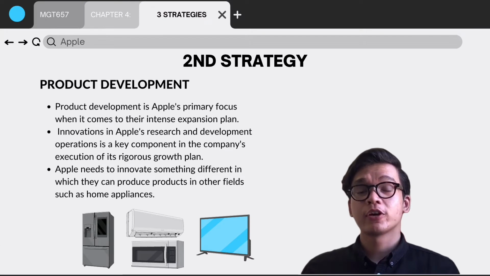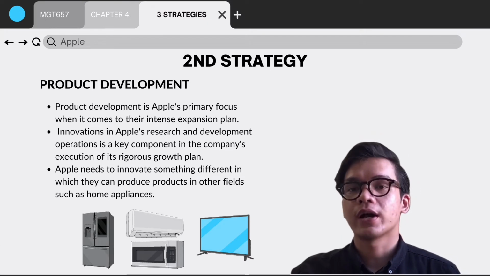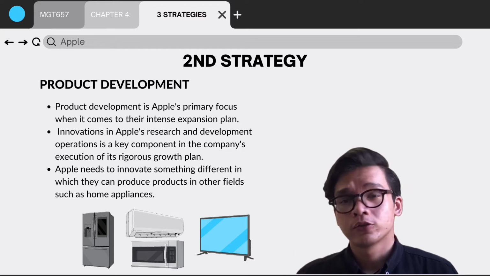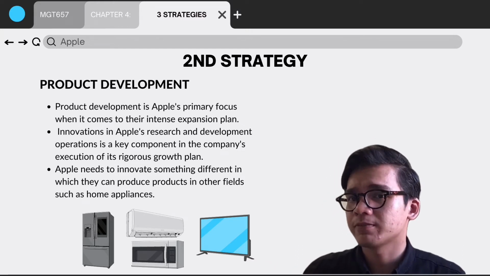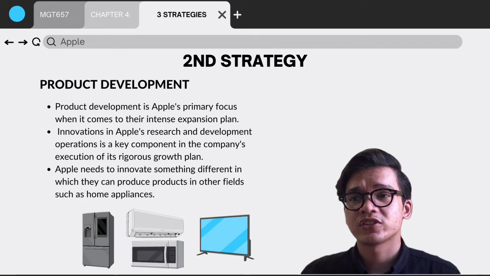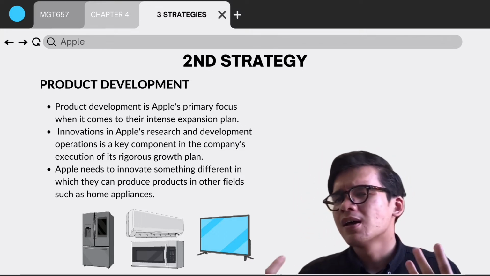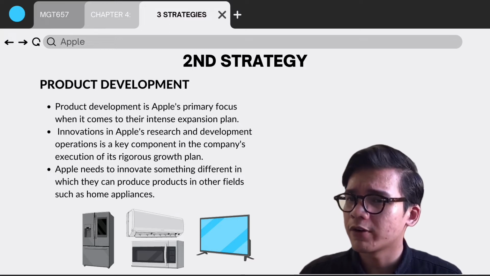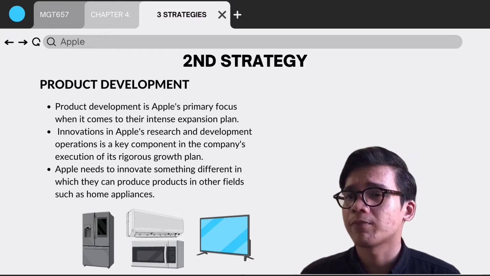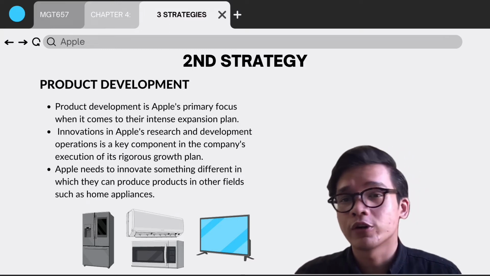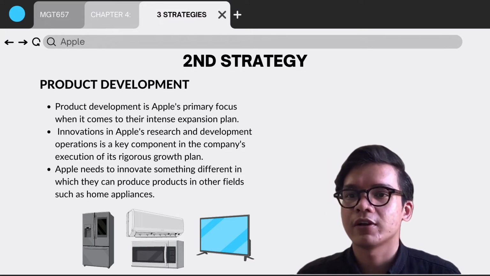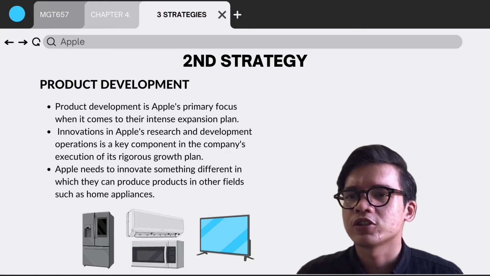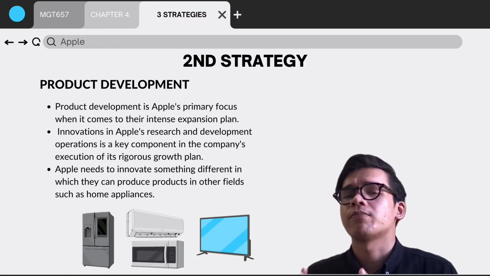So next, moving on to the second strategy, product development. Product development is Apple's primary focus. When it comes to an intensive expansion plan, in order to increase market share and overall performance, the firm has to produce technological products that are both appealing and valuable as part of the product development process. Innovation in Apple's research and development operation is a key component in the company's execution of its rigorous growth plan.